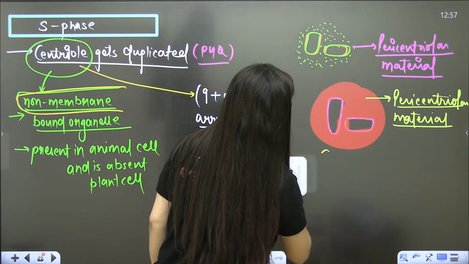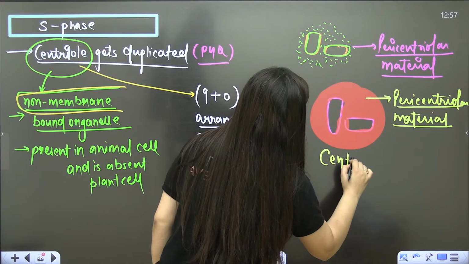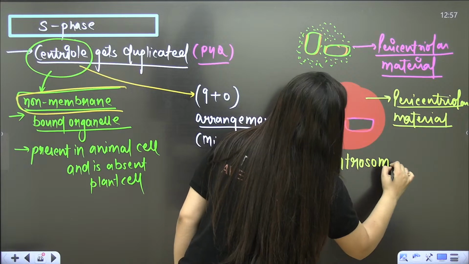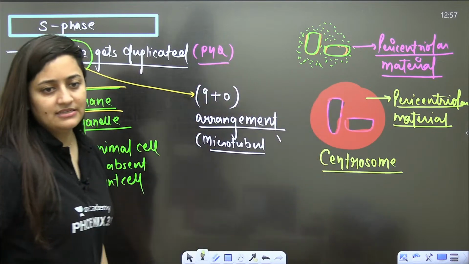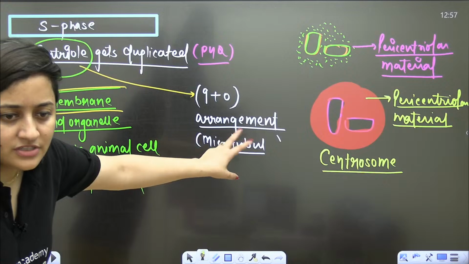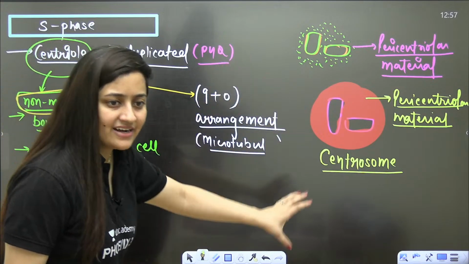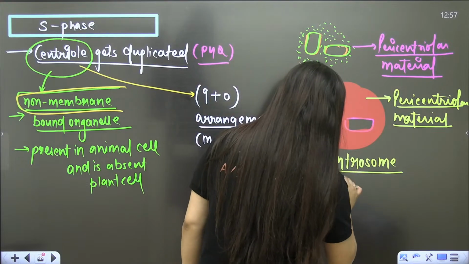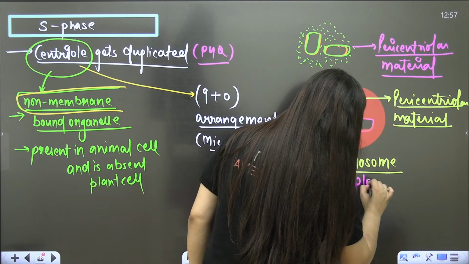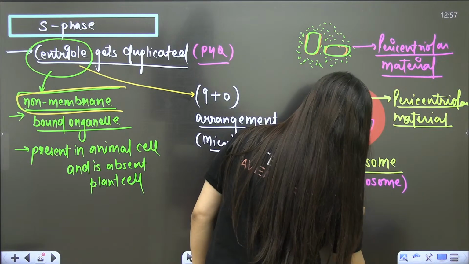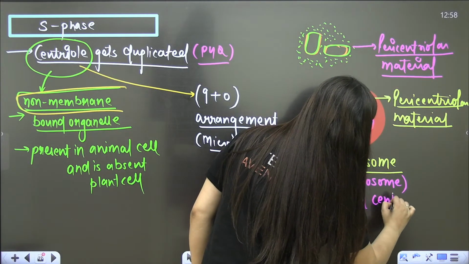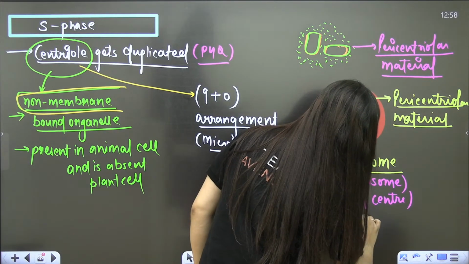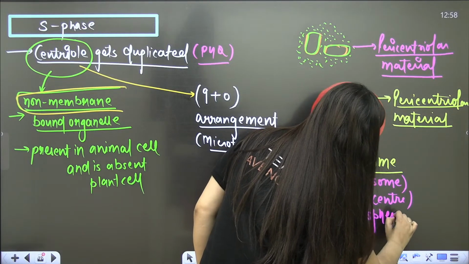So in NCERT at some places it is also written that centrosome is also non-membrane bound. You can mention it, but this is actually the centrosome. When two centrioles are perpendicular to each other plus they are covered with pericentriolar material, then you are going to call it a centrosome. They are also known as diplosome. This is also known as cell center. It is also known as cell sphere. So these are the different words that we will use for this.